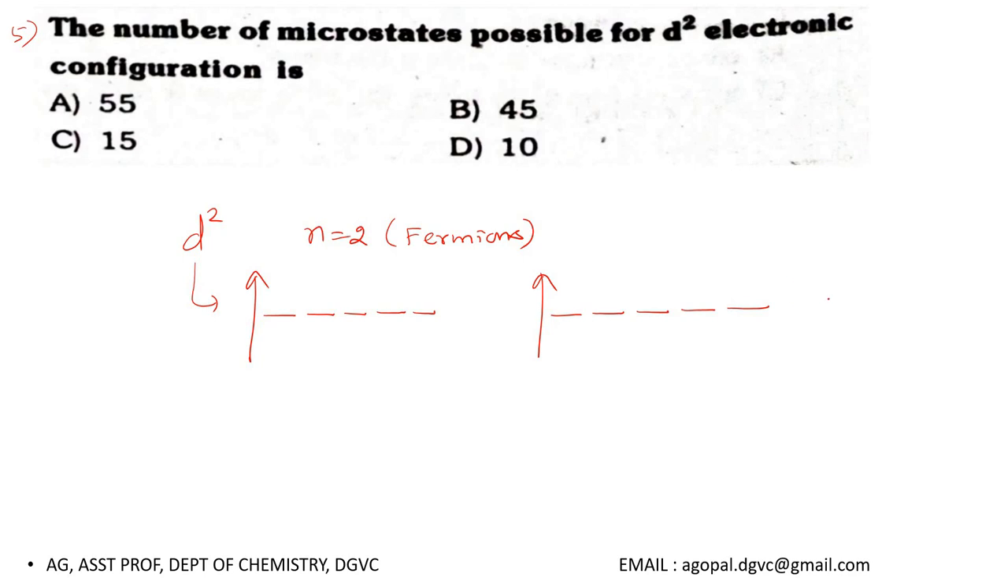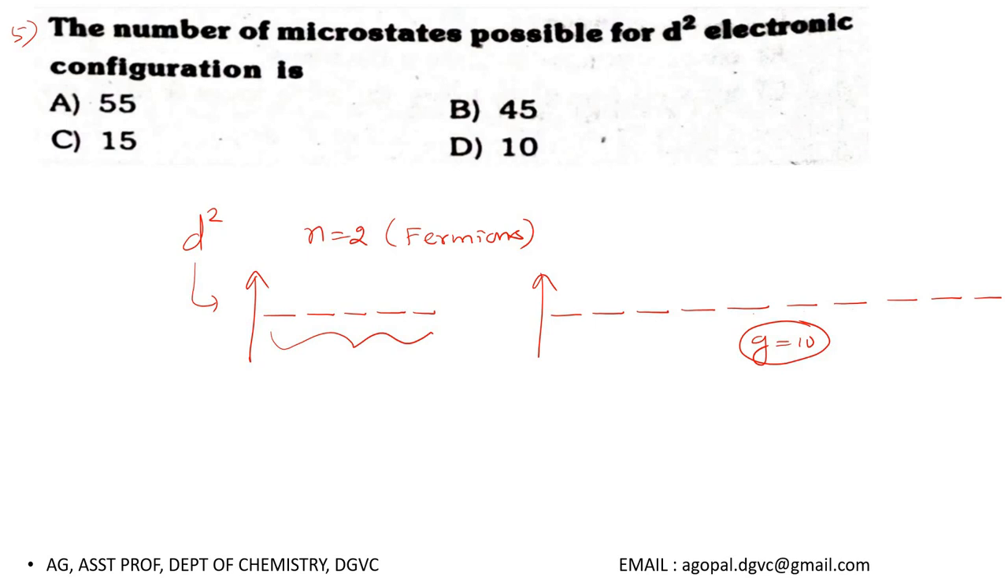So there are 10, 1, 2, 3, 4, 5, 6, 7, 8, 9, 10. So there are 10 spin states possible for D subshell. Keep this in mind, very important. These are all orbitals, and these are all spin states. To calculate the number of microstates, we should consider only the spin states. So there are 10 spin states possible, and we have 2 electrons.